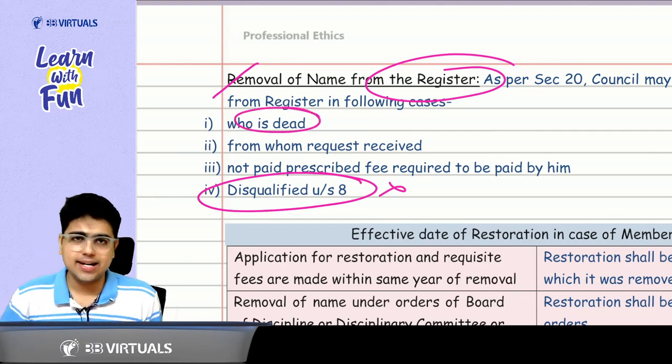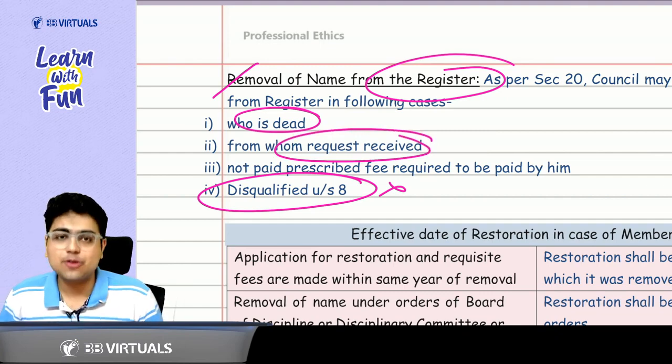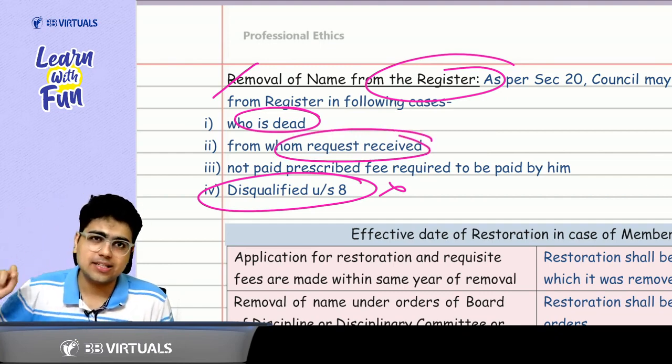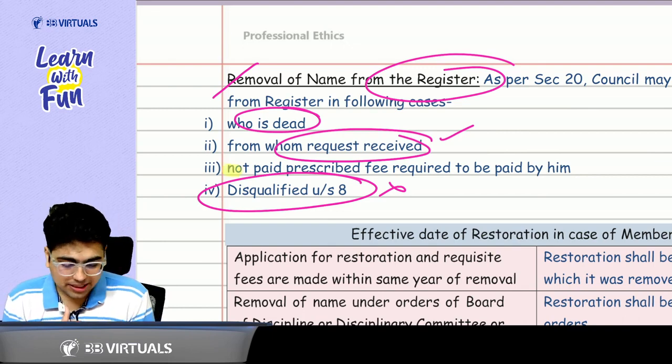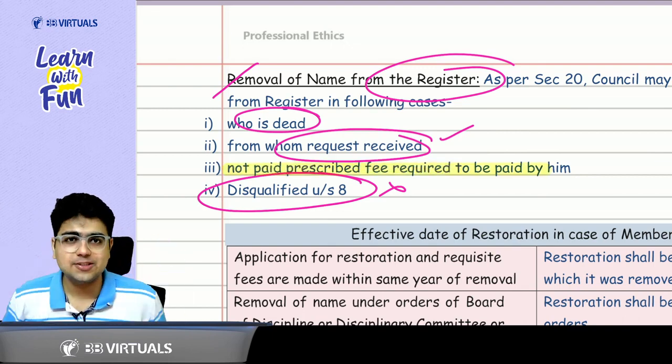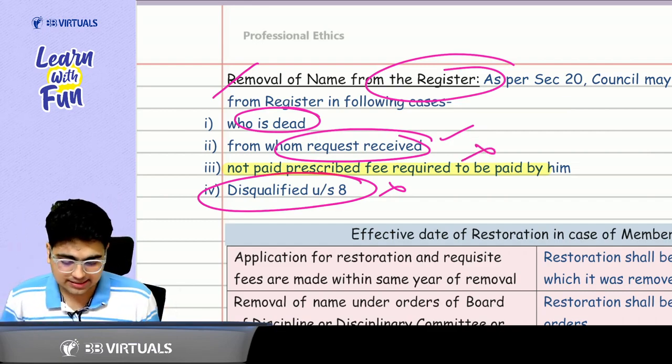In case I am dead, obviously I will not be regarded as a member. In case I have requested ICAI to remove my name from the register of members, I will not be regarded as a member. And the last point is, after becoming a member, an annual fee has to be paid by me. If I fail to pay that fee, again I will not be regarded as a member.